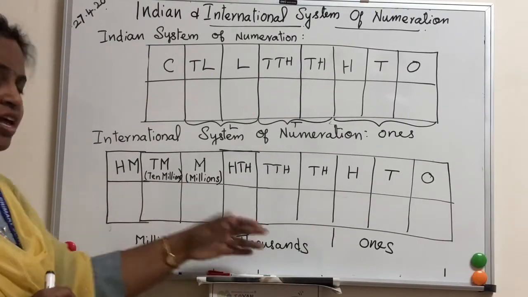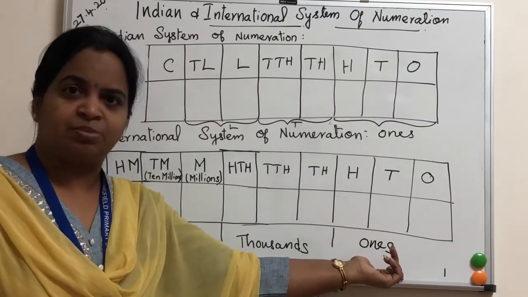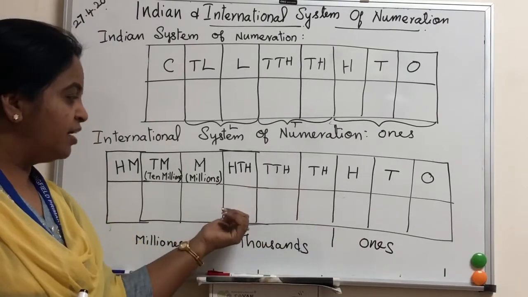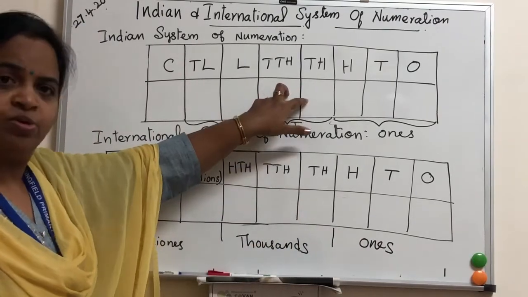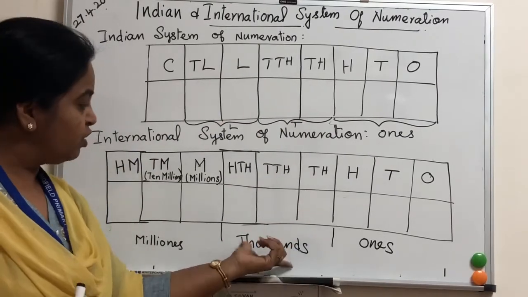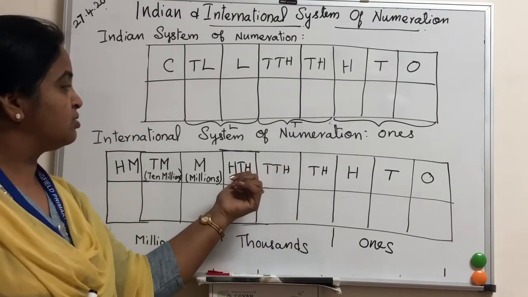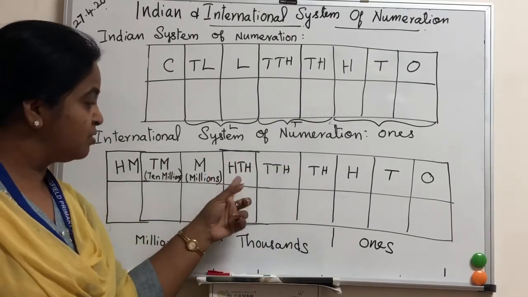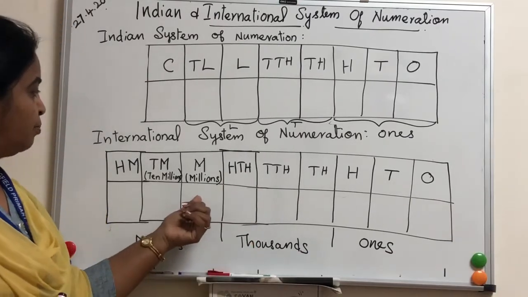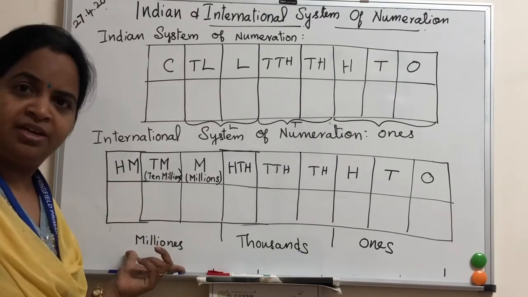Okay, and here periods: ones, tens, hundreds is the ones period, then 1,000, 10,000, 100,000, 3 places will be in the thousands period. What will be in the thousands period? 1,000, 10,000, 100,000. 100,000 is not lakh; 100,000 is in the thousands period. Okay, here million, 10 million, 100 million are in the millions period.